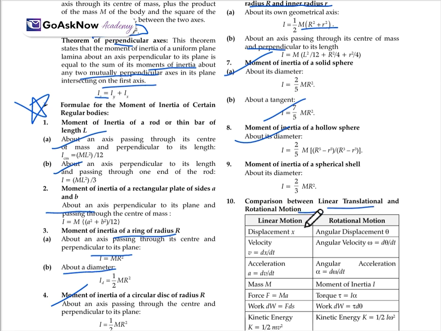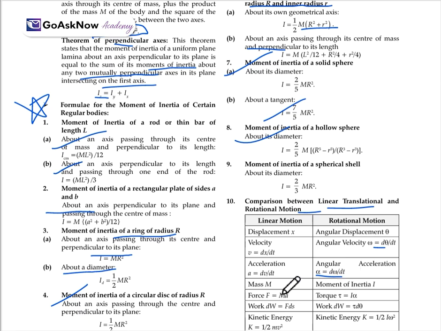Linear motion is simply single line motion, whereas rotational is a circular kind of motion. Here the displacement is x, but here the angular displacement will be theta. Here velocity v is equal to dx by dt, where here omega will be equal to d theta upon dt, because obviously in rotational motion there will be an angle. Acceleration a will be dv upon dt, and angular acceleration alpha is equal to d omega upon dt.